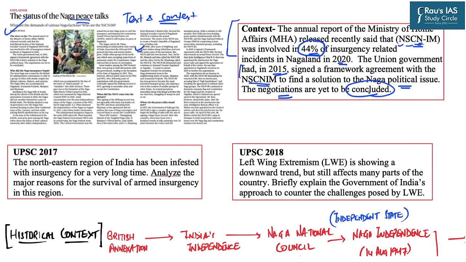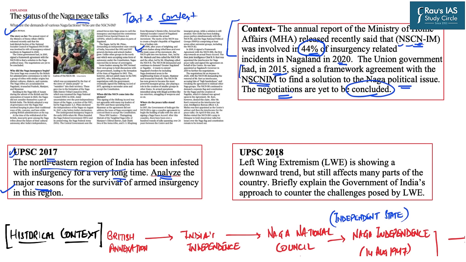Now, insurgency-related questions in UPSC Mains are very regular, and almost every year there is at least one question on northeastern insurgency. For example, in GS3 UPSC 2017, the question was asked as follows: the northeastern region of India has been infested with insurgency for a very long time. You were asked to analyze the major reasons for the survival of armed insurgency in this region.